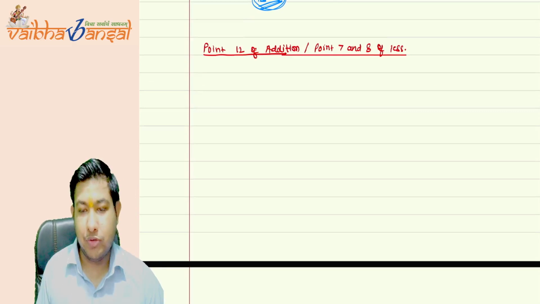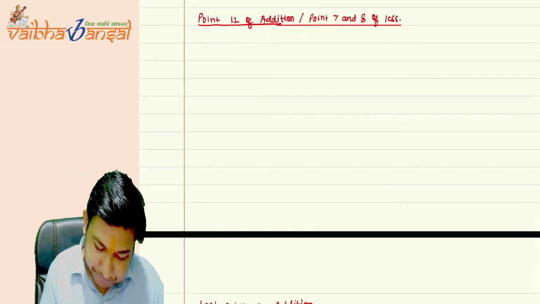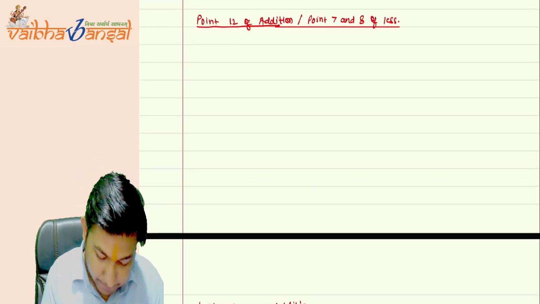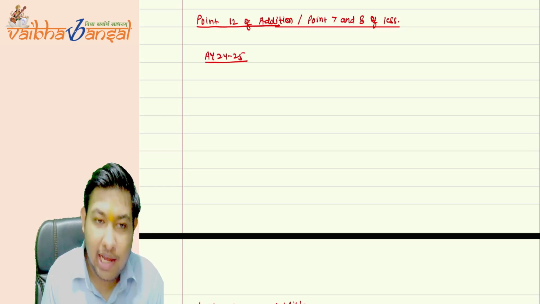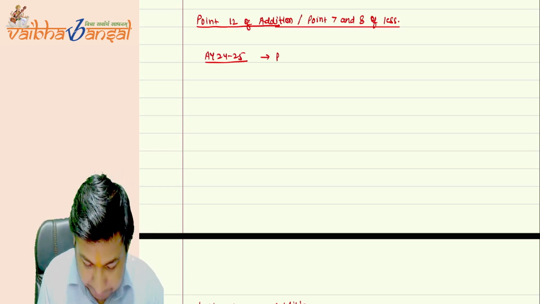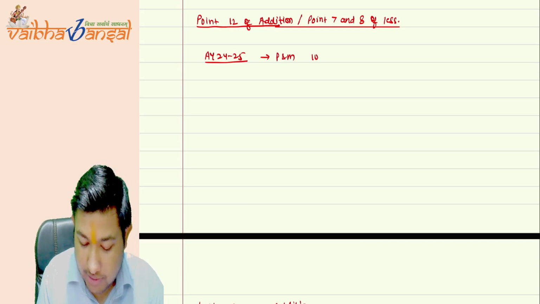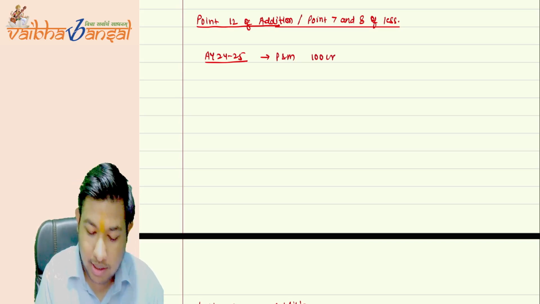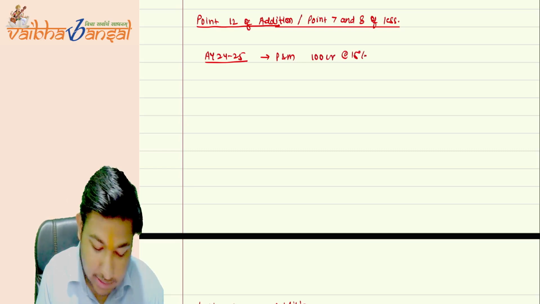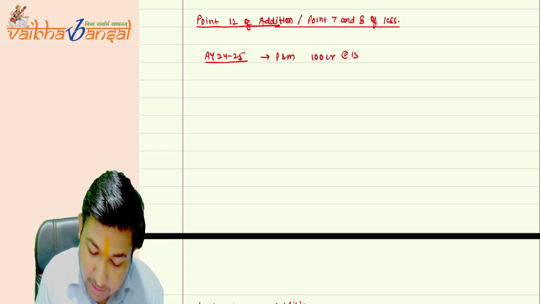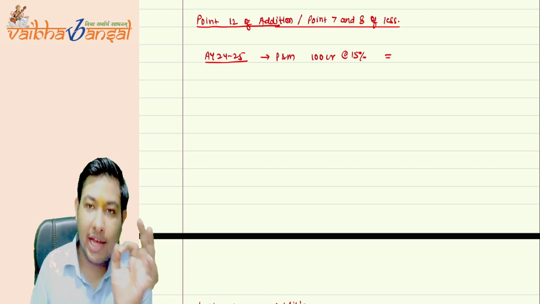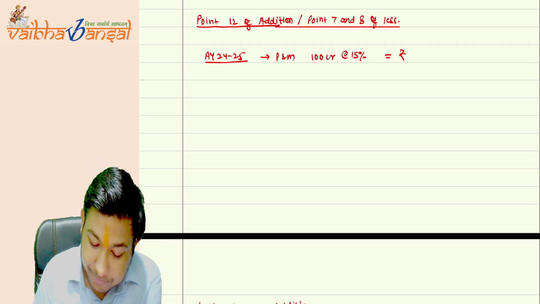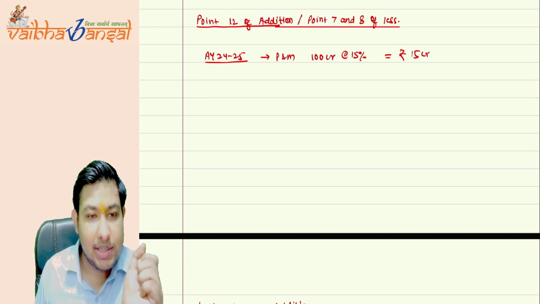Now understand the situation. What is the situation? See, suppose for the assessment year 24-25, I have a plant or machinery whose value is 100 CR. At the rate of 15%, the depreciation should be available on this. So the actual amount should be 15 CR of depreciation.